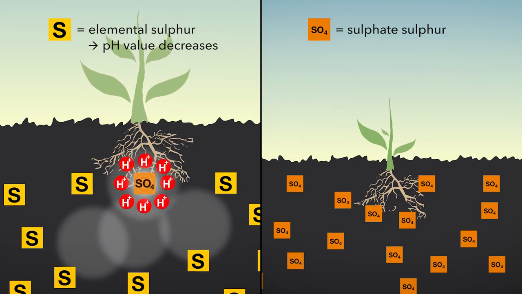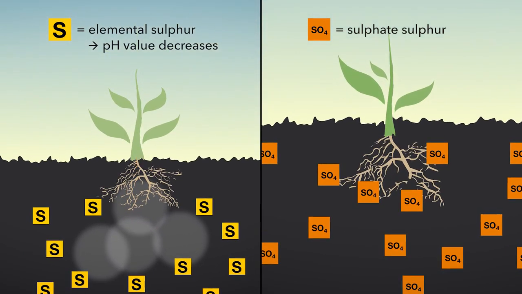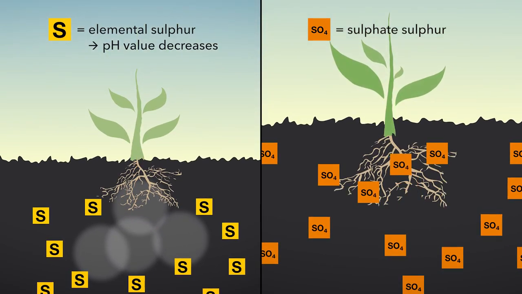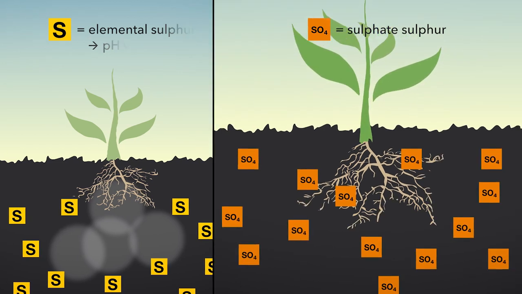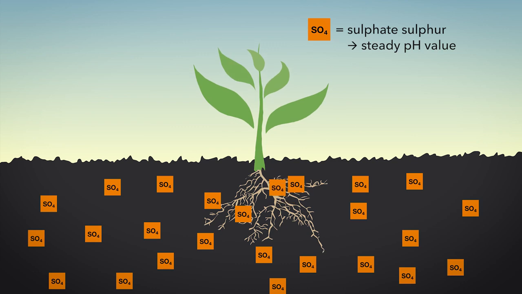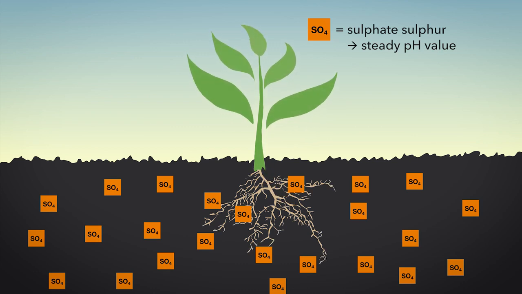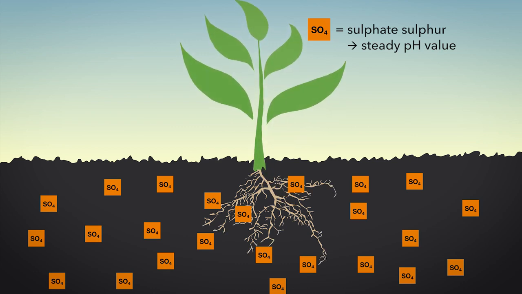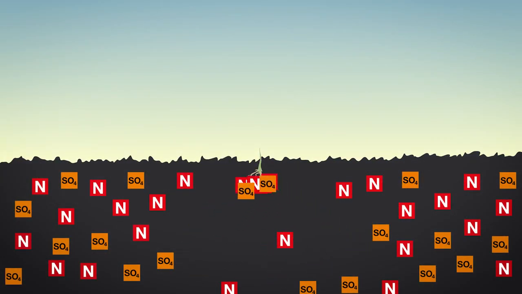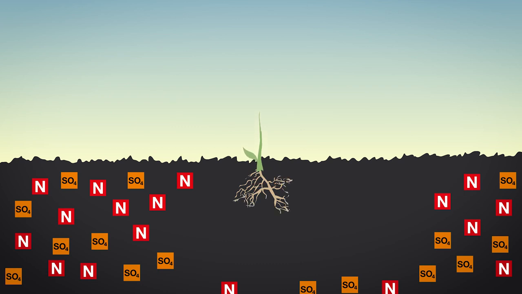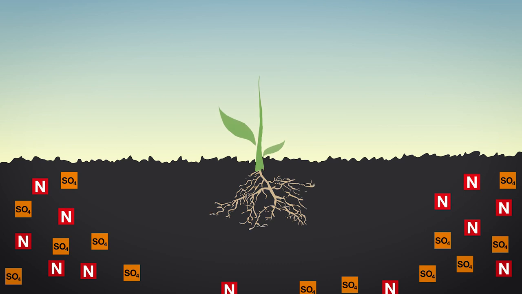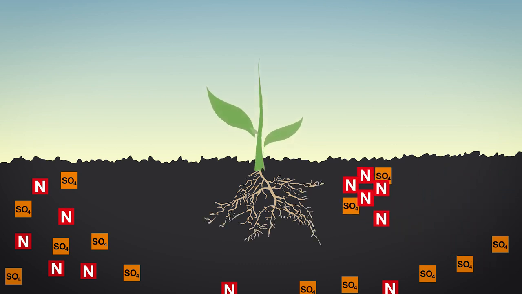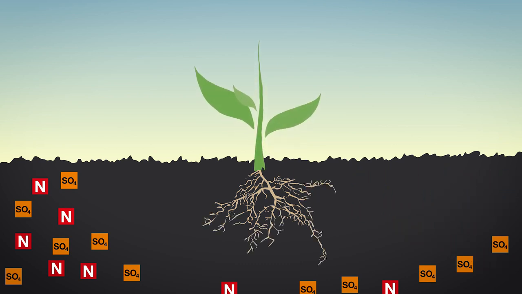Whenever sulfate is used as a fertilizer, the sulfur is in the correct form. It can be immediately absorbed by the roots and is thus available for several metabolic processes. Since no conversion takes place and no protons are released, sulfate is pH neutral. Sulfate plays a particular role in nitrogen conversion because nitrogen is only utilized efficiently when a sufficient amount of sulfur is available. And only an optimal nitrogen exploitation can lead to high yields and best quality harvests.